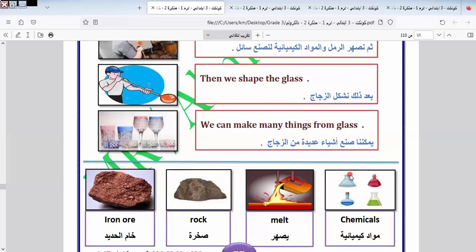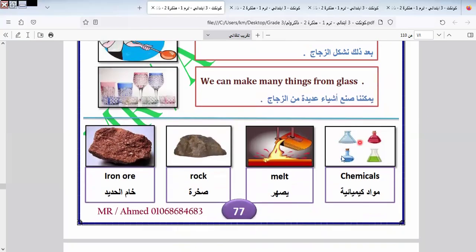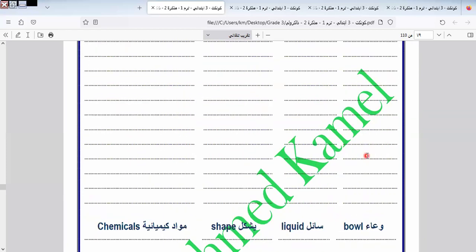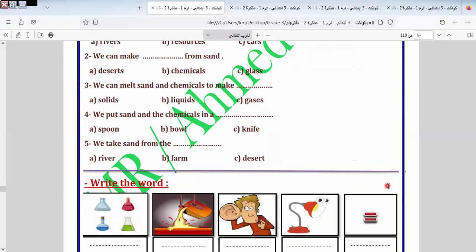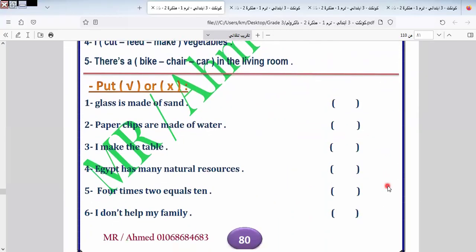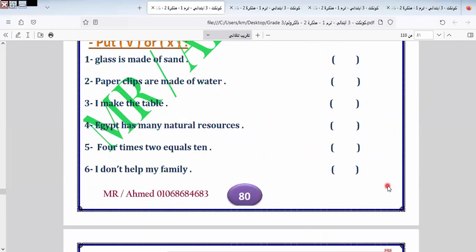We can make many things from glass. Like what? Like glasses. We make windows from glass. There are many things made of glass. Here we have iron ore. This is iron ore. Rock, melt, chemicals. Okay. Here are a knife, spoon, paper clips, bike, and nails. Okay, and we will talk about this next class: that these things attract magnets.